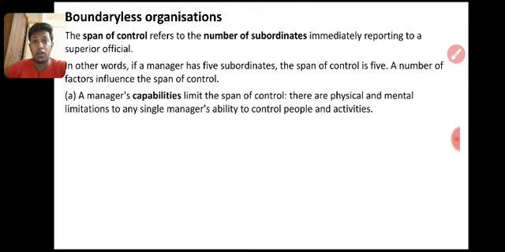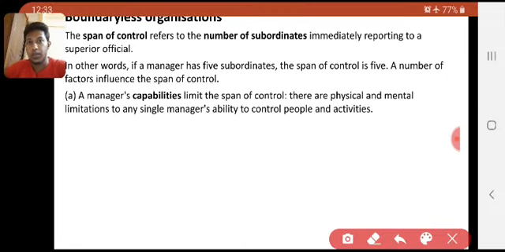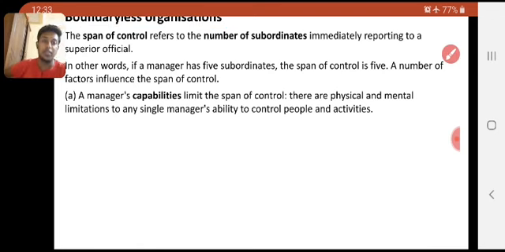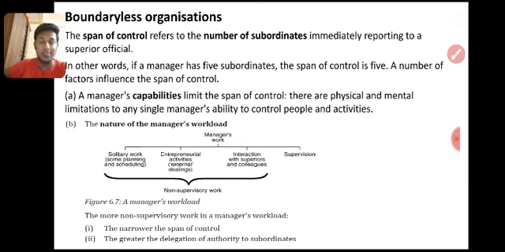Right? Then span of control. The boundaryless organization topic should be followed by span of control. This is the wrong topic, this is span of control, right? Span of control means the number of subordinates that I have. If 5 people are working under me, my span of control is 5. Based on capability and capacity, allocate the person. Just to understand these things, these are not important.